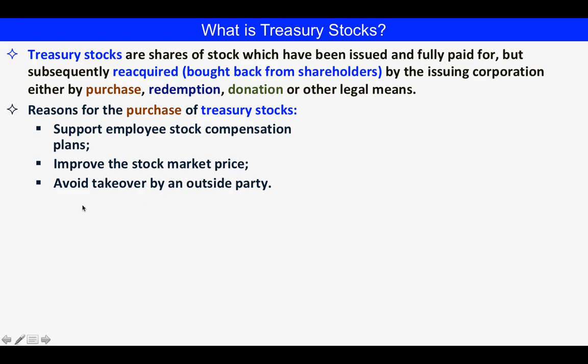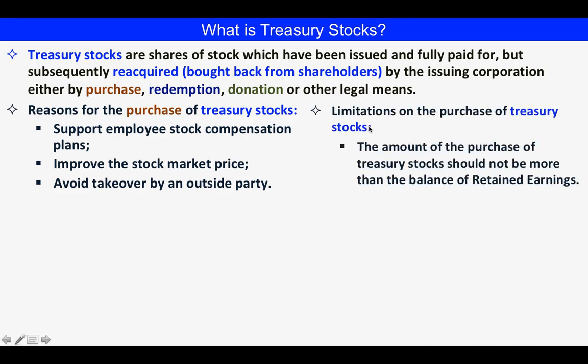And third, avoid takeover by an outside party because a shareholder has a vote. So if the stocks are being held by other shareholders who are not part of the board members, then there is a possibility that these shareholders will take over.